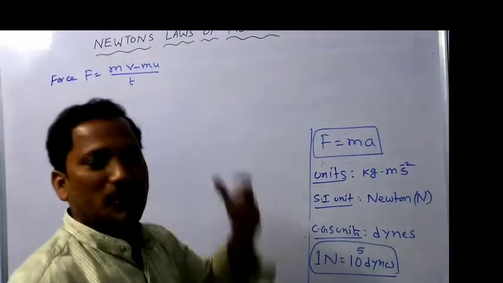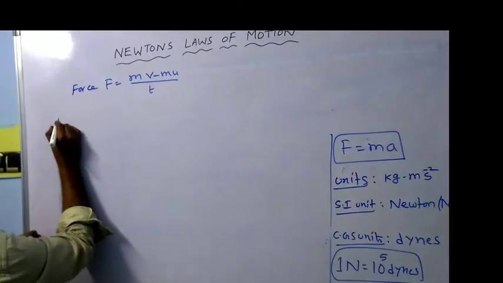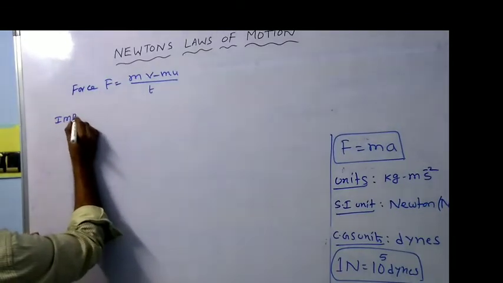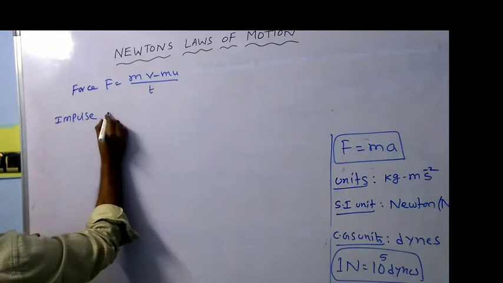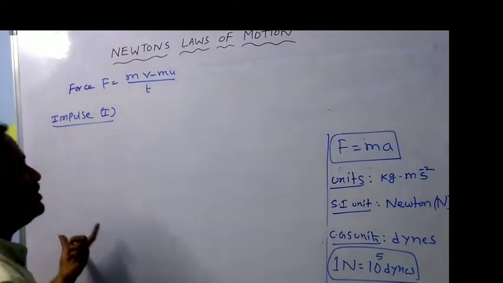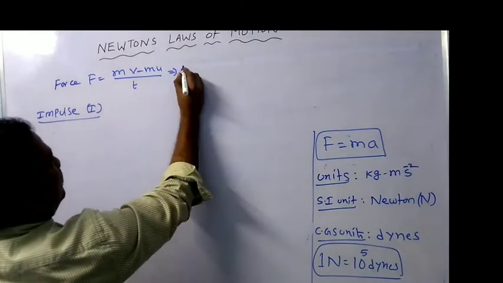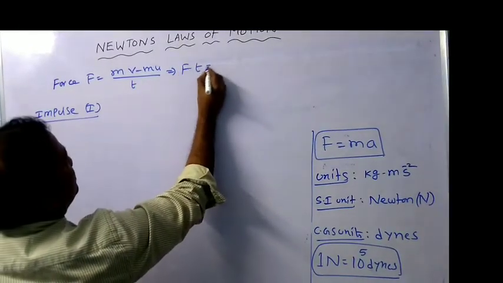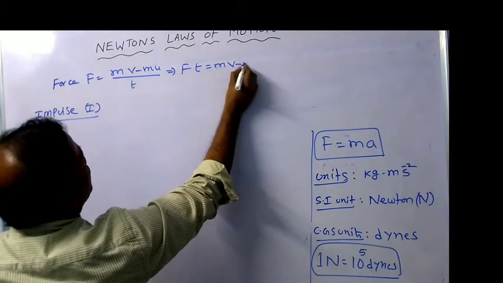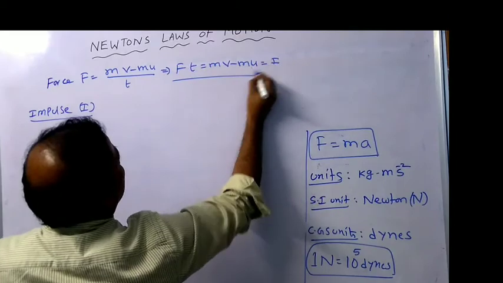From this formula, I will get a small definition, that is impulse. Impulse is represented by the symbol I. So how can we define the impulse? Do the cross multiplication here. What do we get? F into t is equal to mv minus mu, which is nothing but impulse I.